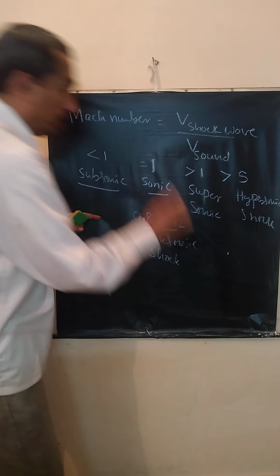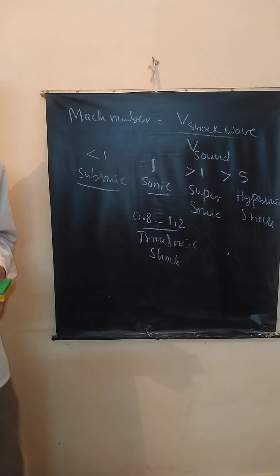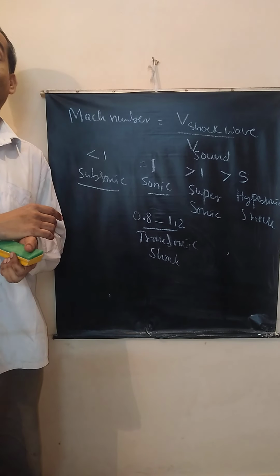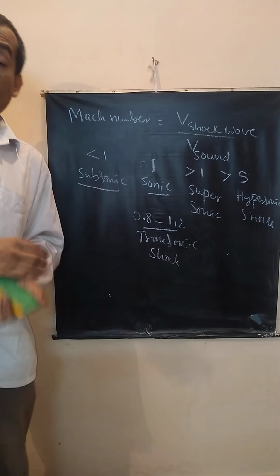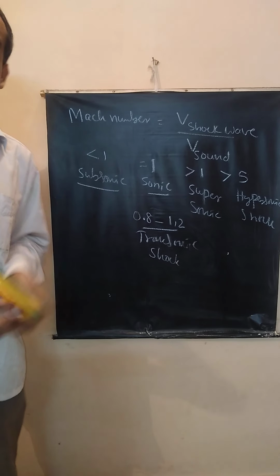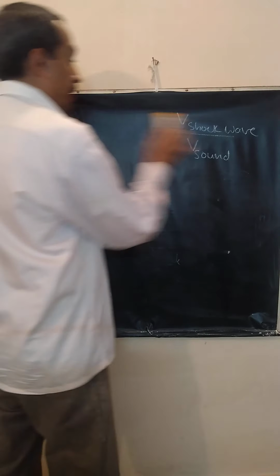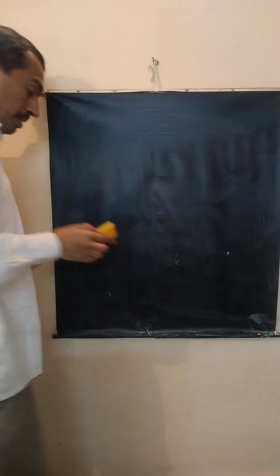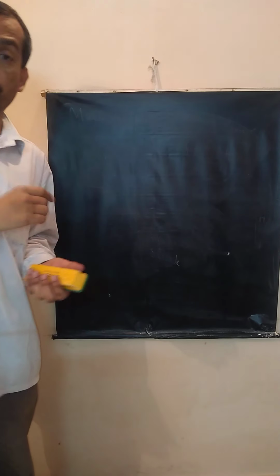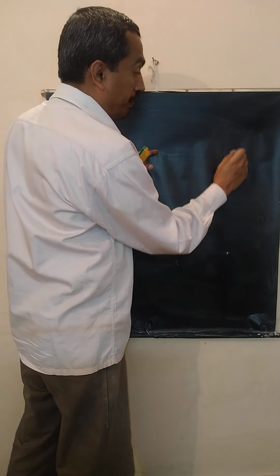Okay? Now, when a shock wave is propagating, it generates a cone in the medium. What is shock cone? What is shock angle? Imagine now a shock wave produced by the passage of an aircraft with high speed or a bullet with high speed. Okay? Now see here, imagine an aircraft here.